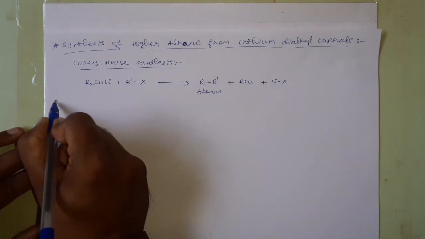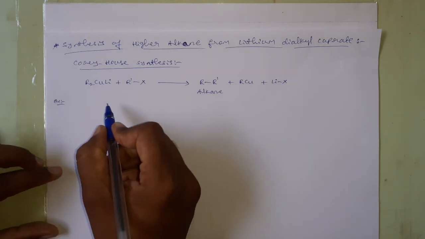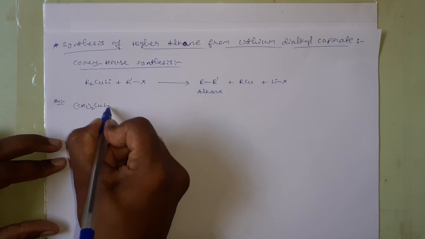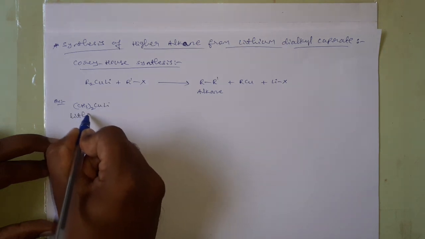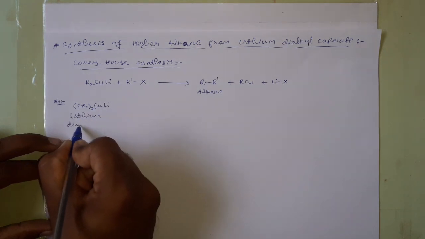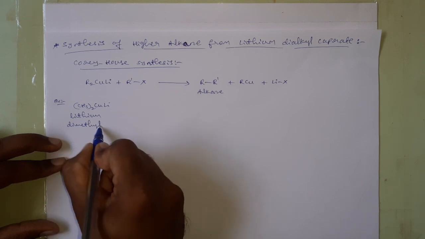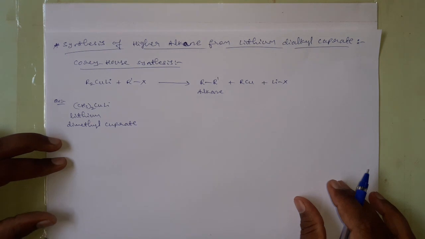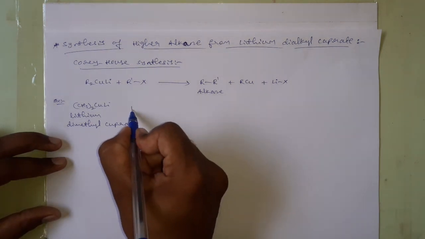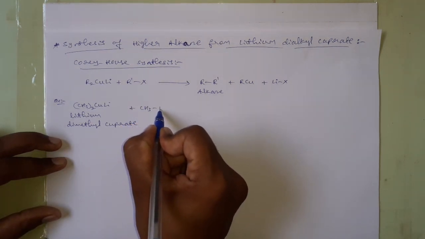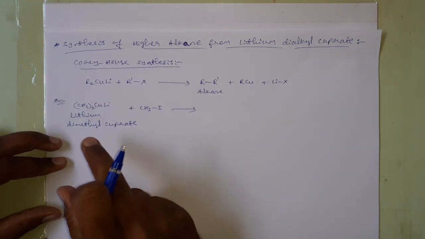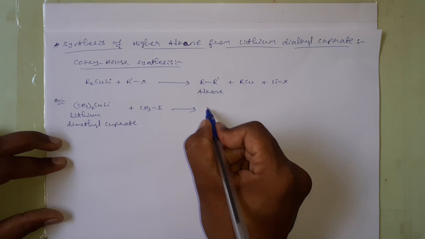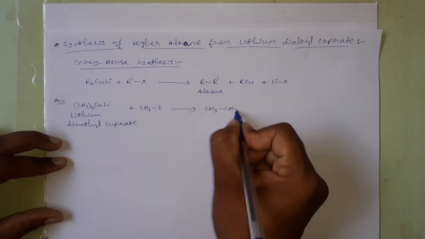Take for example, when lithium dimethyl cuprate is treated with methyl iodide, we will have ethane.